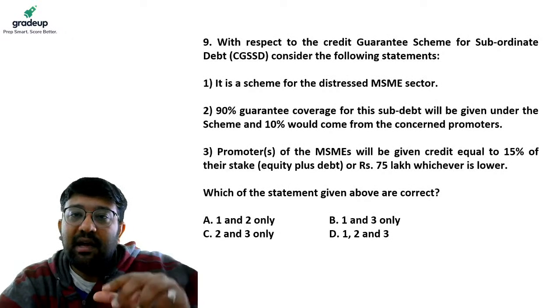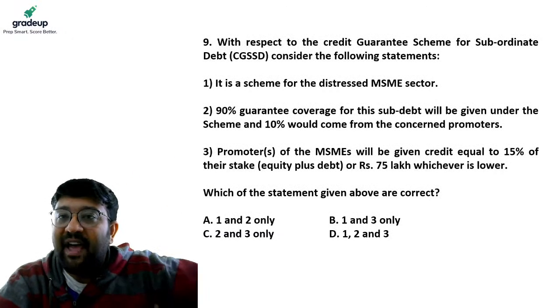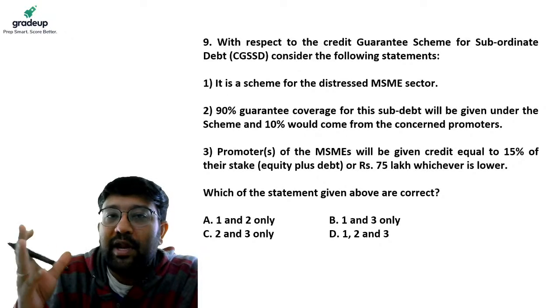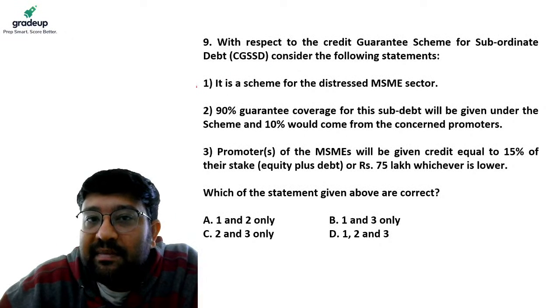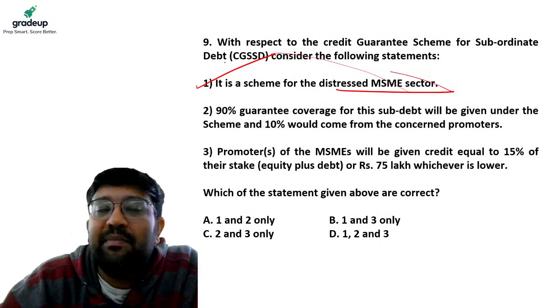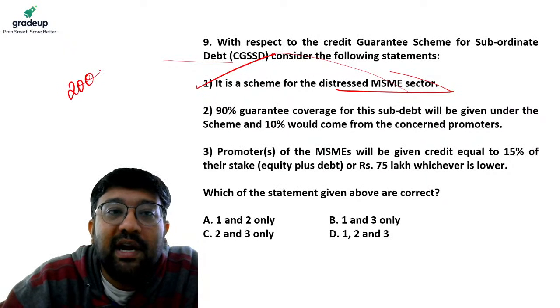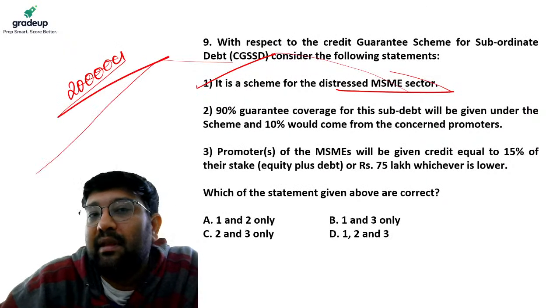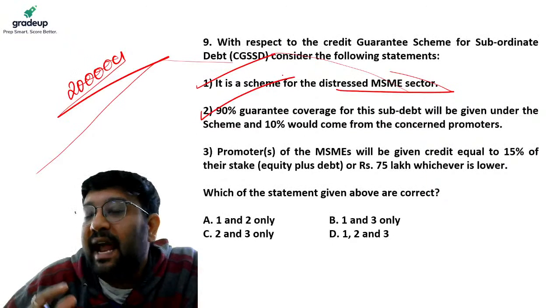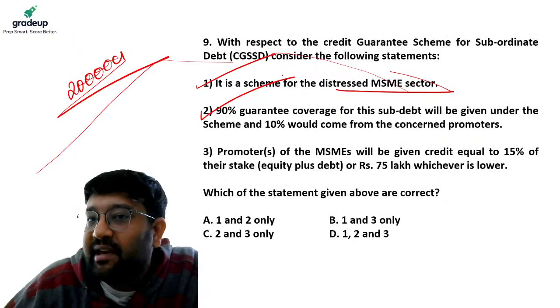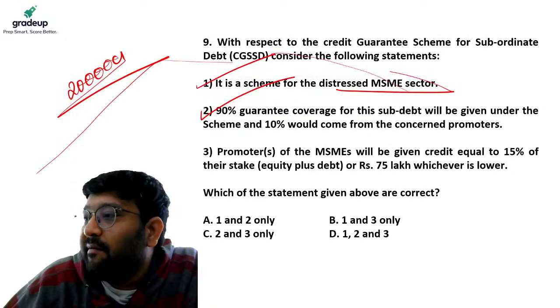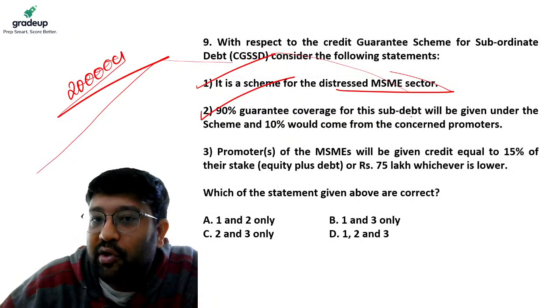So under the government's package to revive the economy due to the COVID lockdown and pandemic, this scheme has been launched to revive the MSME sector, and it has been allotted 20,000 crore rupees. And it also has 90% guarantee for sub-debt coverage, and 10% has to be given by promoters. So this statement is also right.